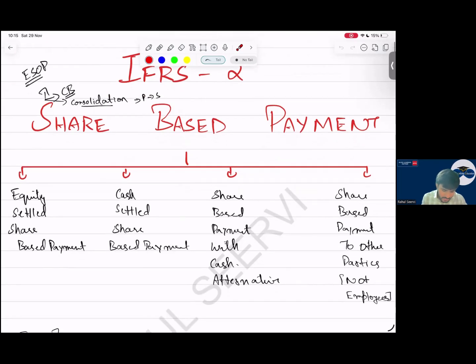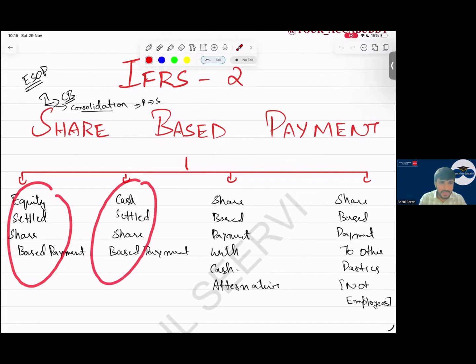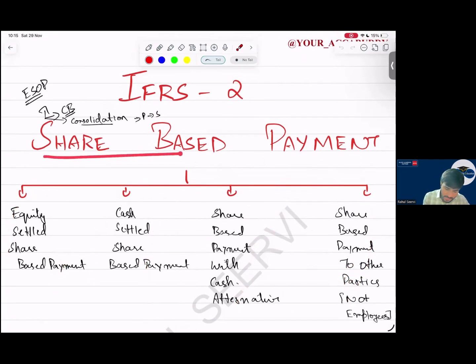Sir, this share-based payment will include what also? Equity settled share-based payment, cash settled share-based payment, share-based payment with cash alternative, share-based payment to other parties, not employees. Now, this share-based payment, you have ESOP, sir. ESOP accounting we have done. In consolidation, we have share exchange. Is that covered here? It is not covered here. It is covered in your IFRS 3 only. Consolidation. So now let us jump into the share-based payment part.